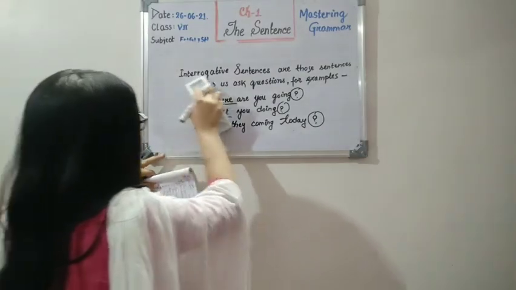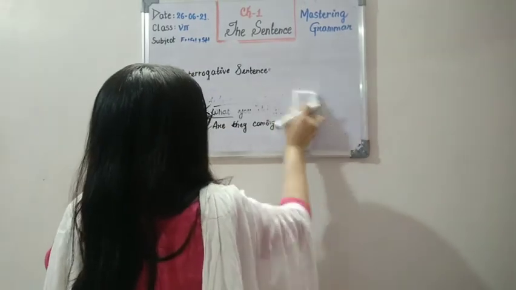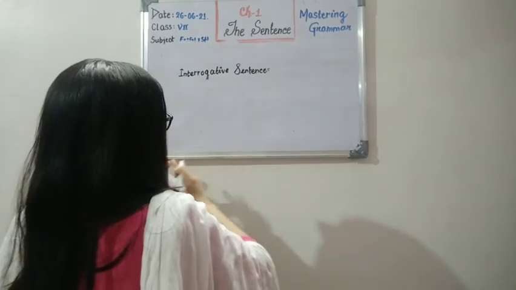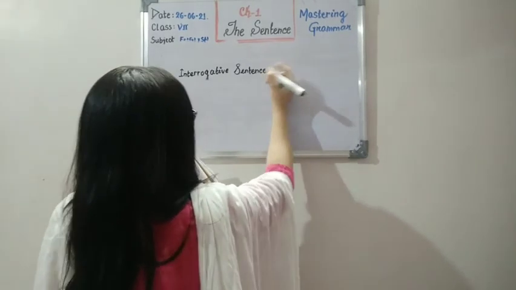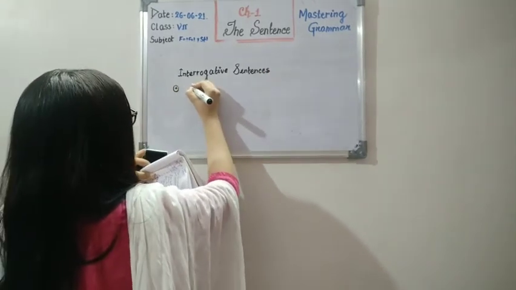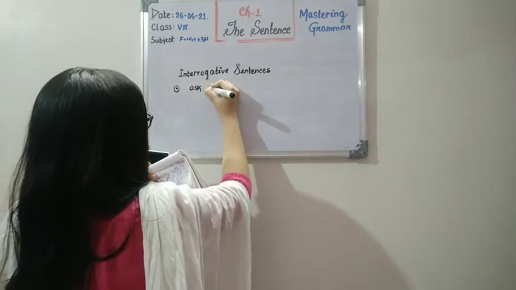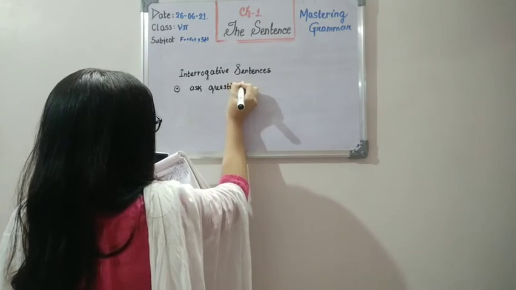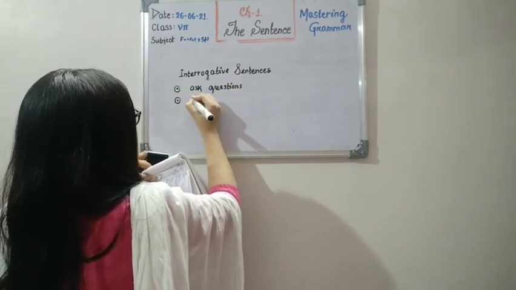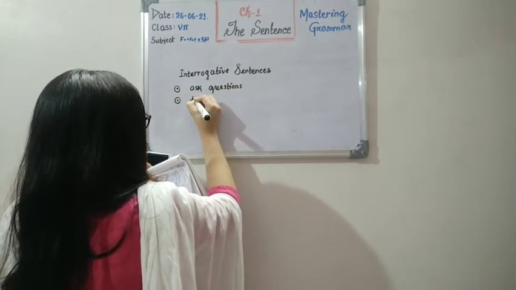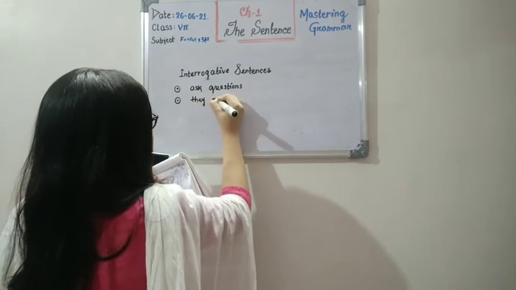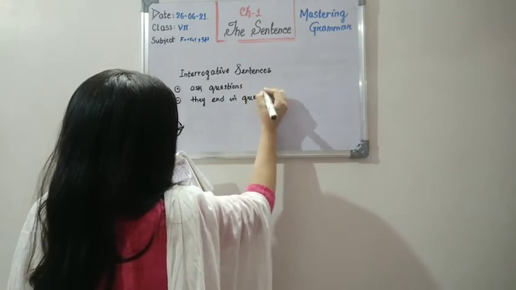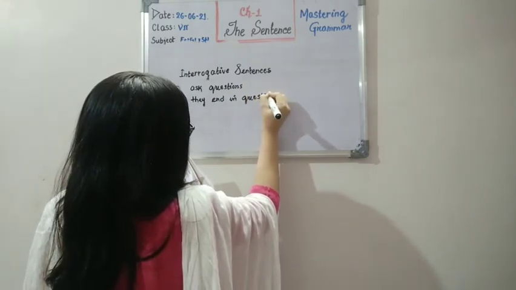Let's write down two things about interrogative sentences. The first one is that they ask questions, and the second one is that they end in a question mark.